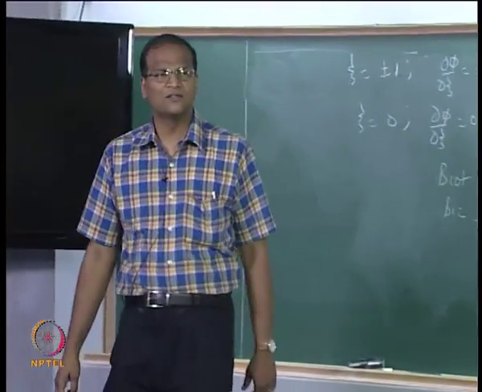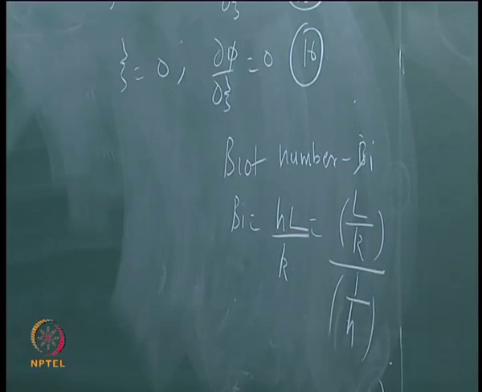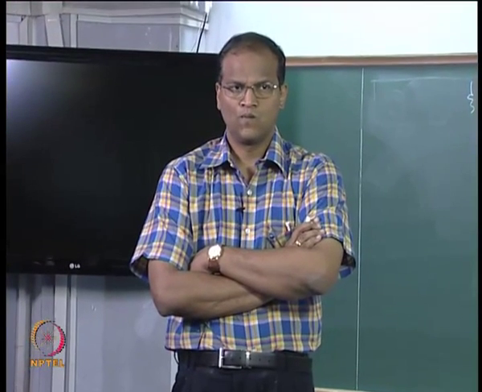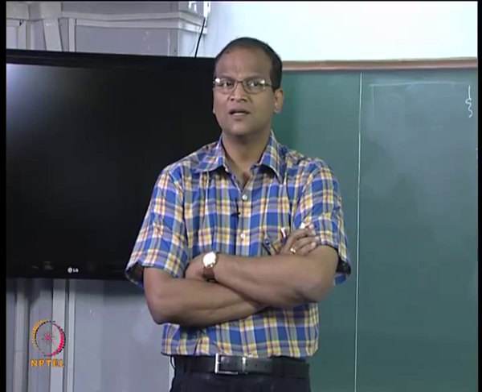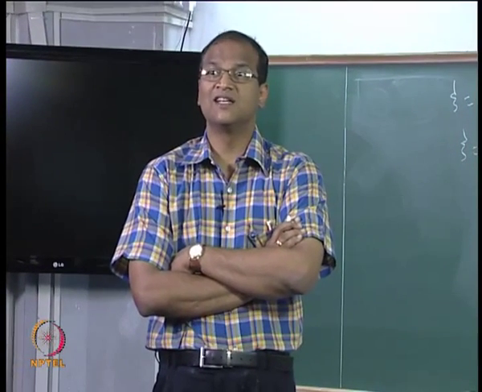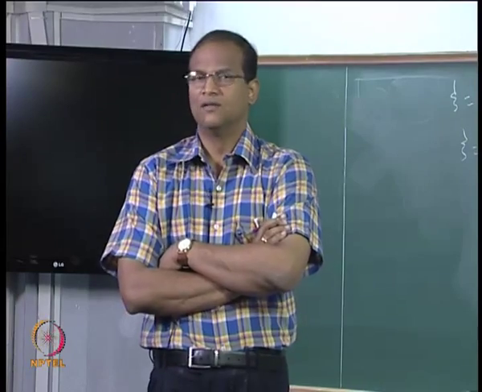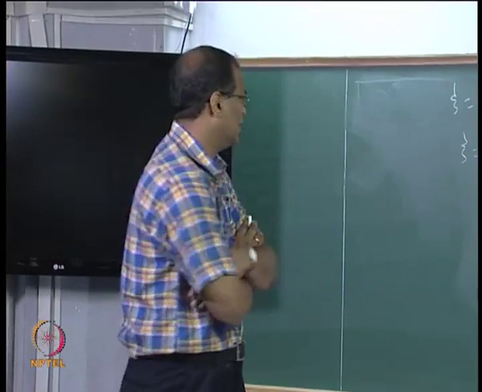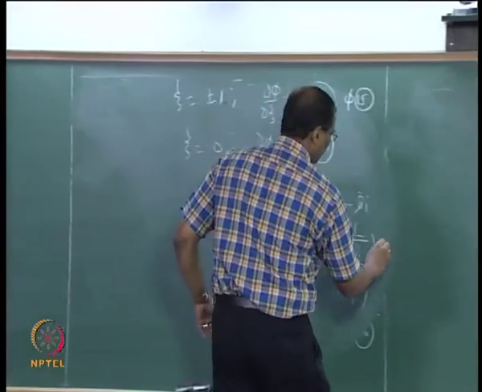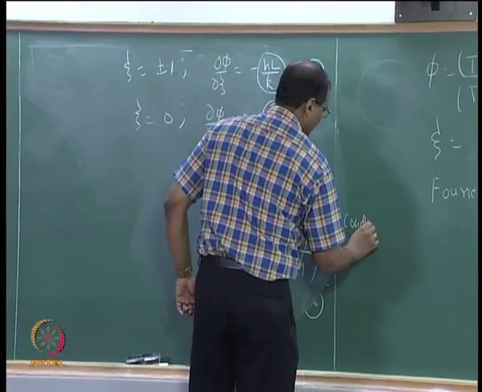Why am I writing like this? When we solved the one dimensional steady state conduction equation for the wall, what was L by k? Resistance. 1 by h resistance. L by k is the resistance for conduction. 1 by h is the resistance for convection, therefore hL by k is actually the conduction resistance by convection resistance.